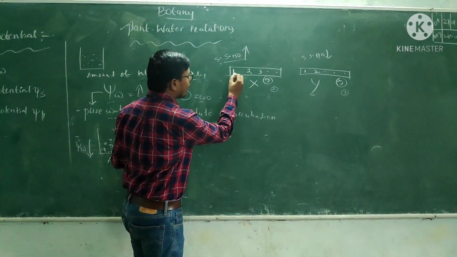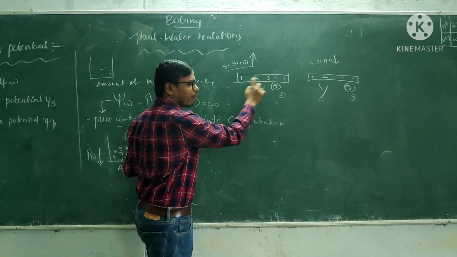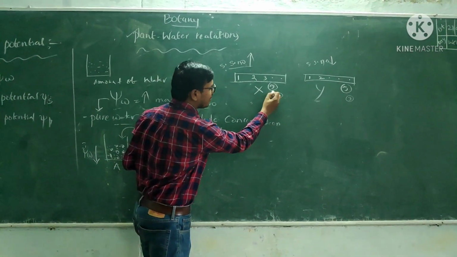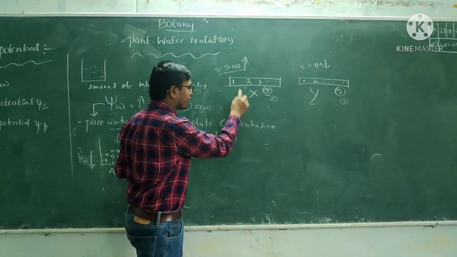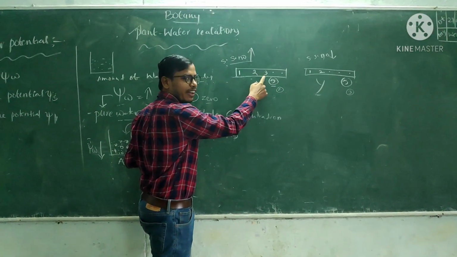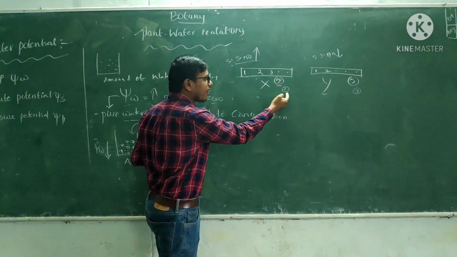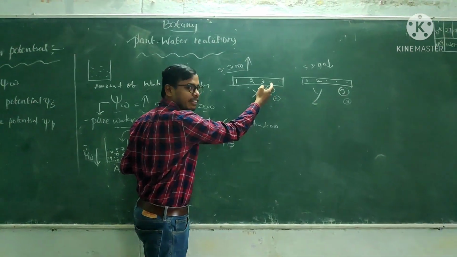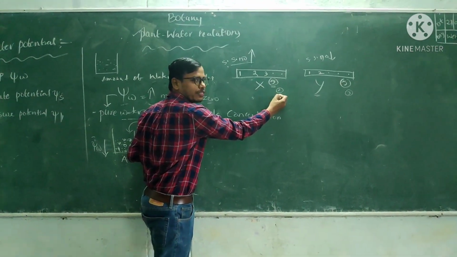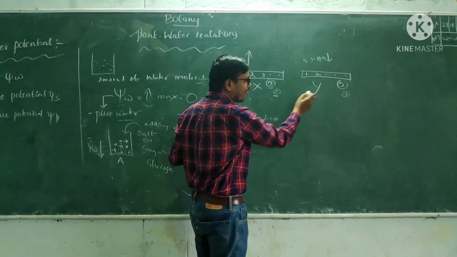On the X bench, how many students are there? Three students are there. What is the capacity of that bench? Five members. Here already 3 students are there. So how many students are remaining to add to this bench? Only 2. Okay. Now you can observe the Y bench.